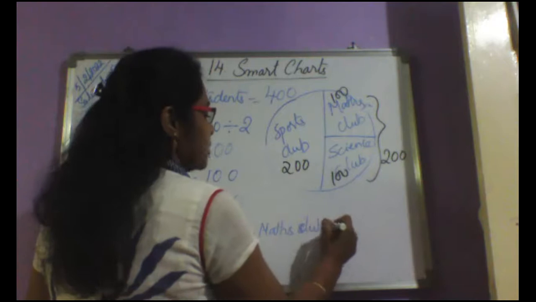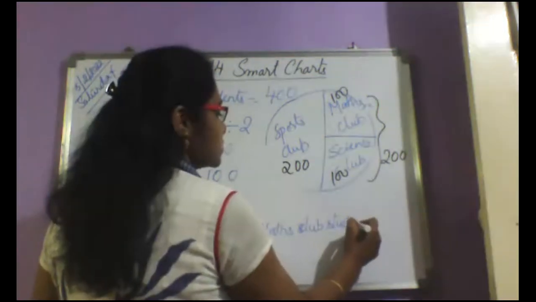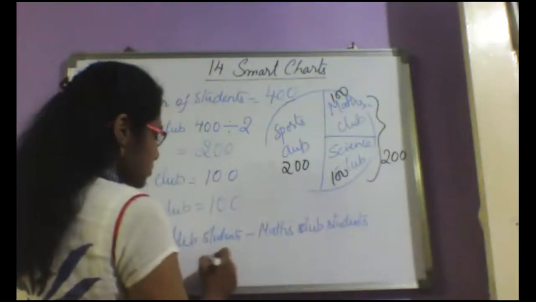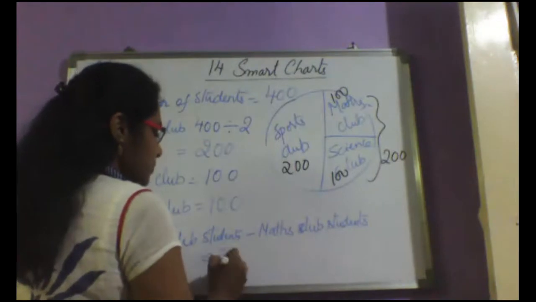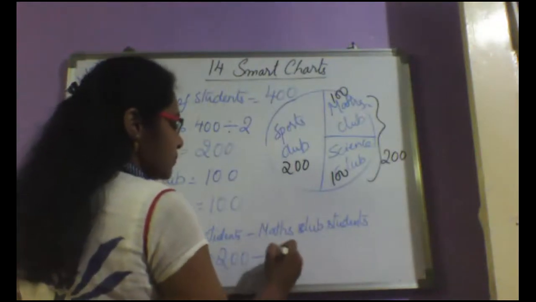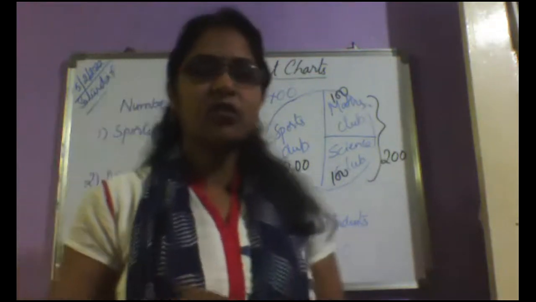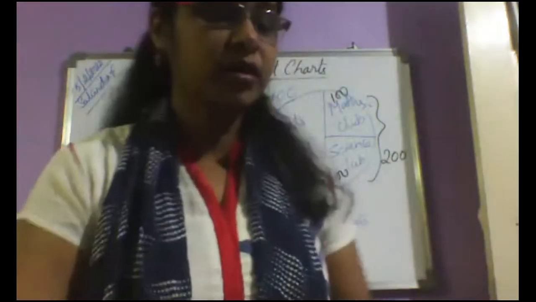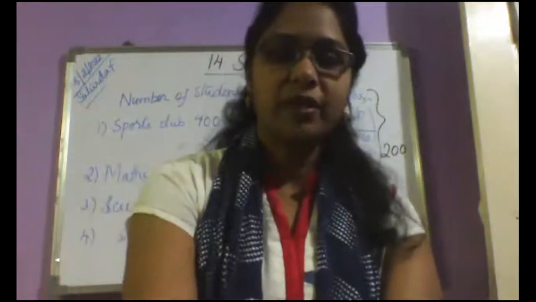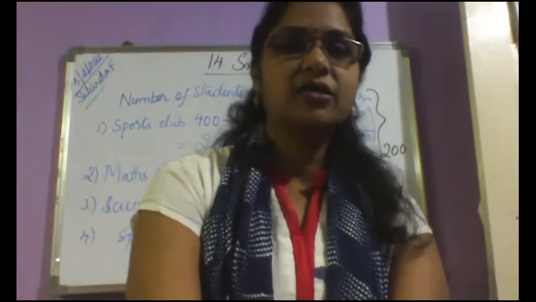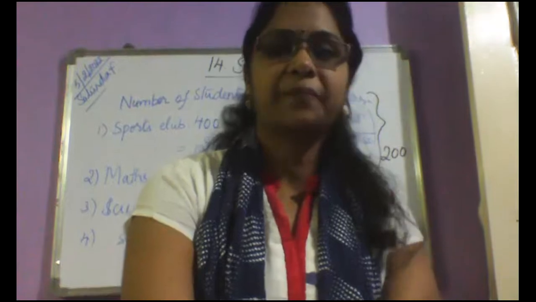Very good. So sports club students minus maths club students is 200 minus 100, which is equal to 100. This is called reading of a pie chart or reading of a chapati chart. It was very easy, isn't it? So let us go to the next question.